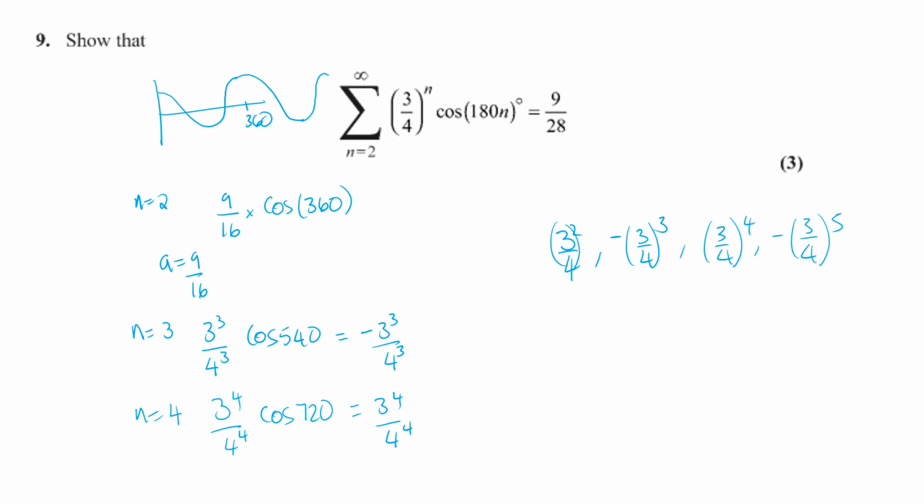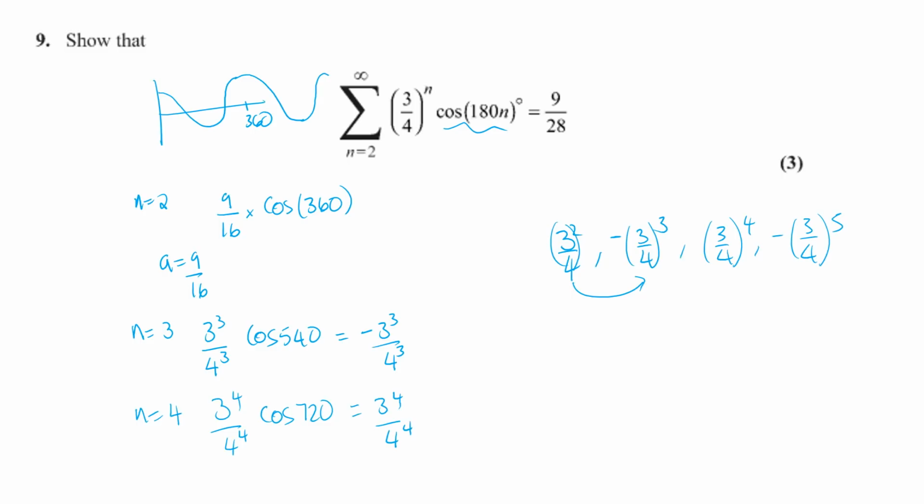You can see this cos 180n is going to alternate between positive and negative. So in terms of our sequence, it's going to be a geometric sequence. And how do you get to the next one along?